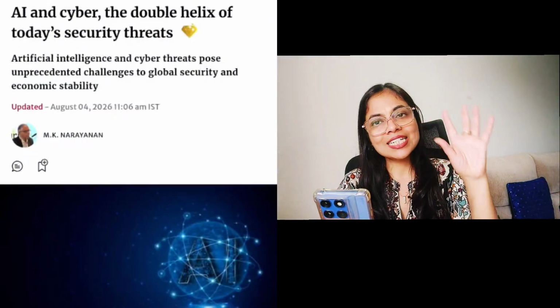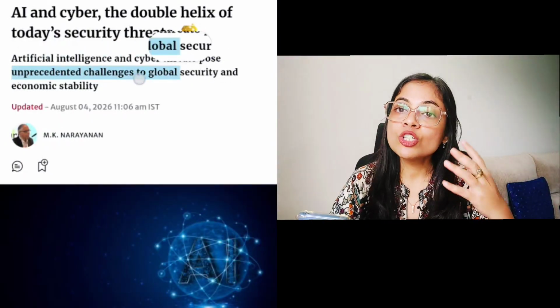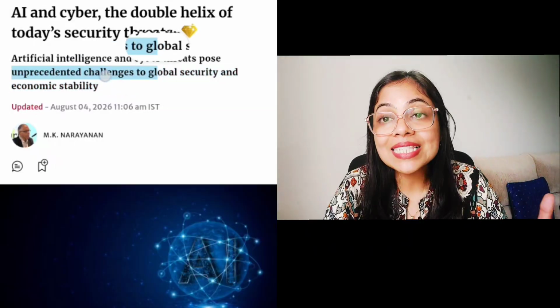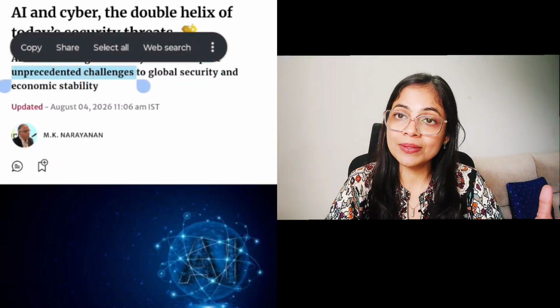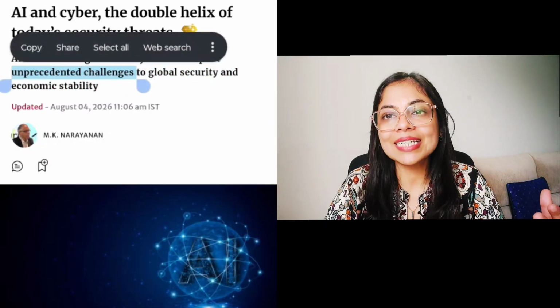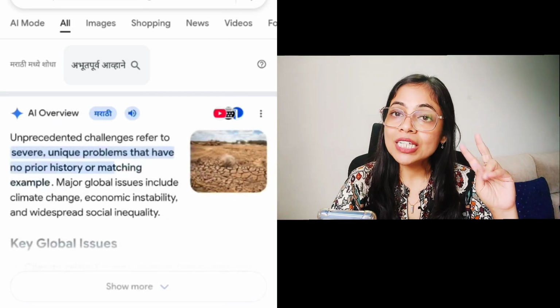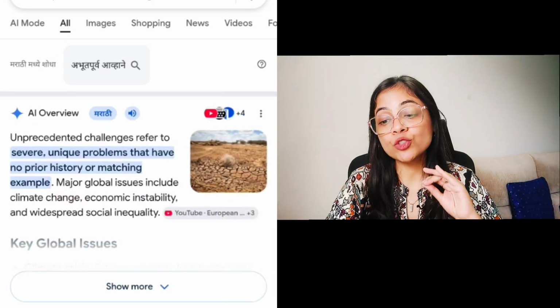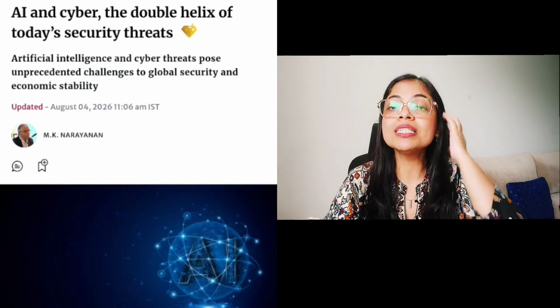So basically, I'll just tell you what this heading means. It's talking about AI and cyber security, cyber or internet, right? So these two are double helix of today's security threats, which means they are basically spiral or intertwined security threats for us. Okay, this is what it means.